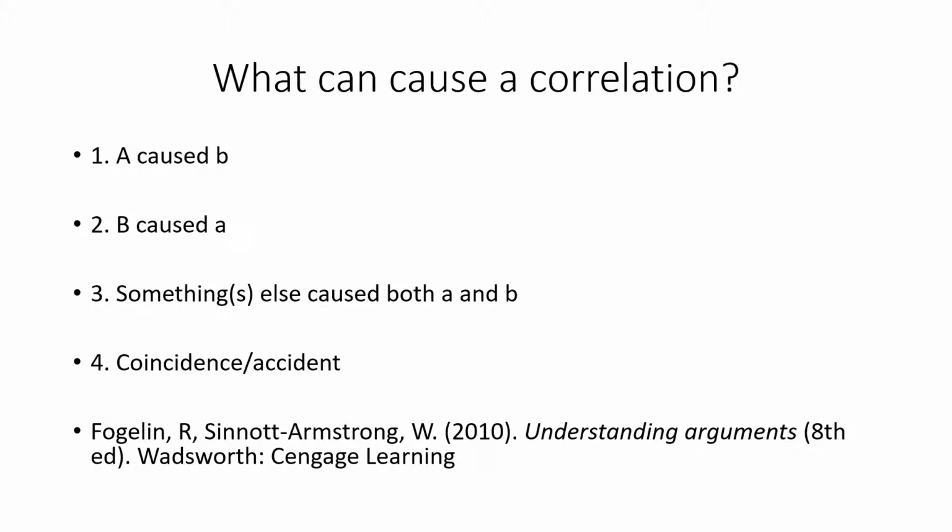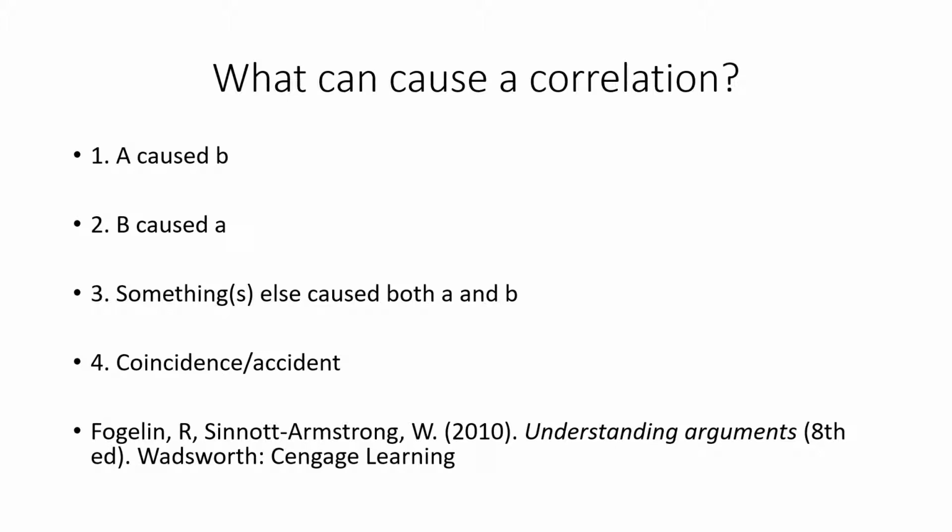What about something else causing both A and B? Well, when we think about it, someone is more likely to be attacked by a shark when they're swimming at the beach. And when is someone more likely to eat ice cream as opposed to other desserts, or consume ice cream more often? In the summertime. And we typically go to the beach more often in the summertime.